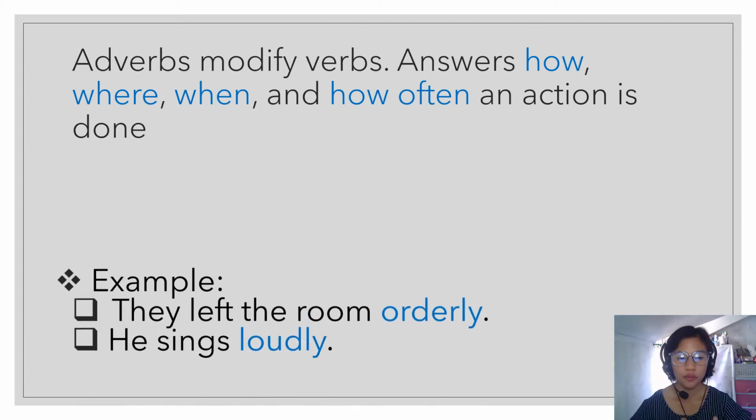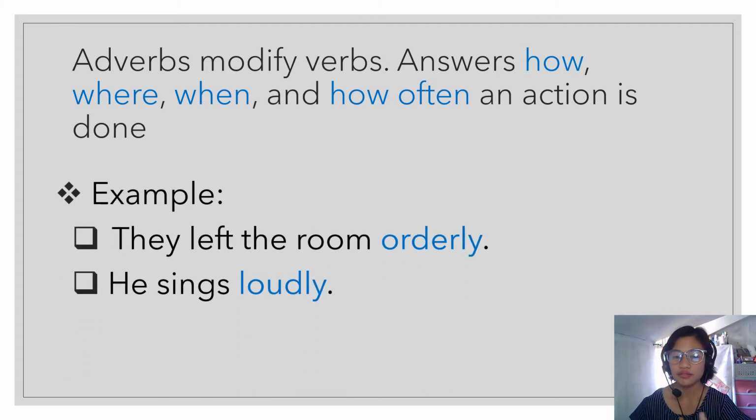done. For example, they left the room orderly. How did they leave the room? It is orderly. So orderly is our adverb. This adverb modifies the verb, which is left.